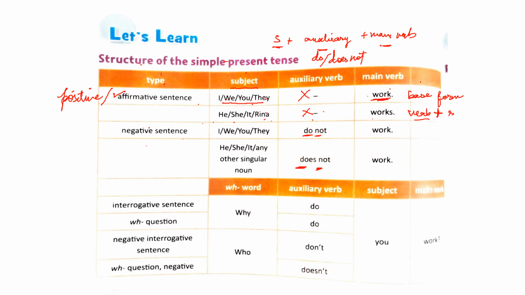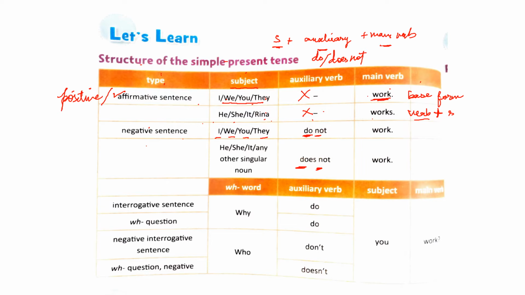Now whether you would use do not or does not would depend again on the subject. If the subject is I, we, you, they, then you will use do not with it. So I do not work, we do not work, you do not work, they do not work.